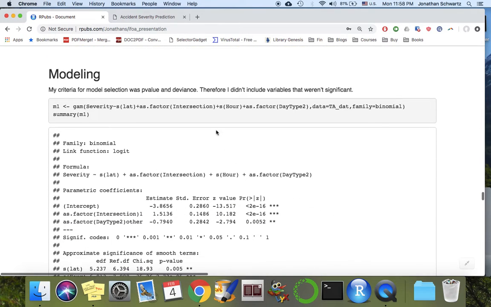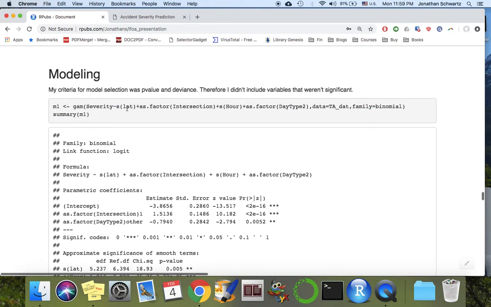Alright, so let's go into modeling. What I like to do for geographical data is to have a GAM model. So it's like a general linear model, but here it's adaptive, and we can add splines or smooth variables.